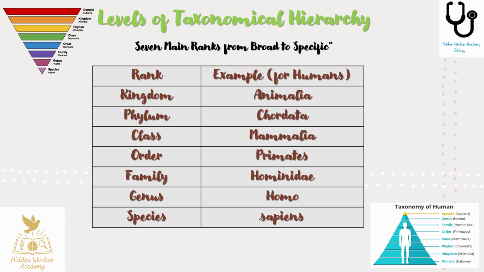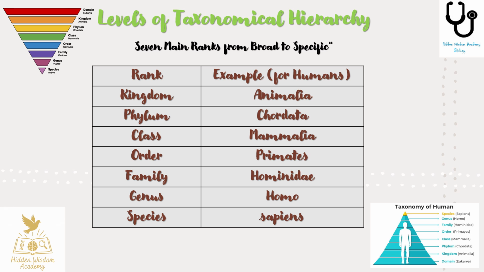Our phylum is Chordata, as we have a notochord and a dorsal nerve cord. The class Mammalia, due to features like mammary glands and body hair. Order, Primates, which includes animals with grasping hands and binocular vision. Family, Hominidae, the great apes, including gorillas, chimpanzees, and humans. Genus, Homo, the human genus. And finally, species, sapiens, which identifies our specific type, the modern human.